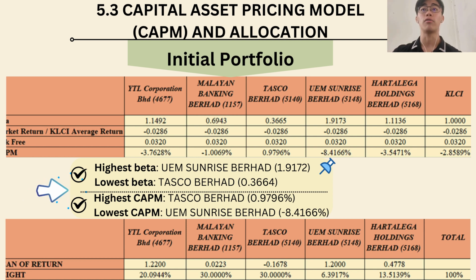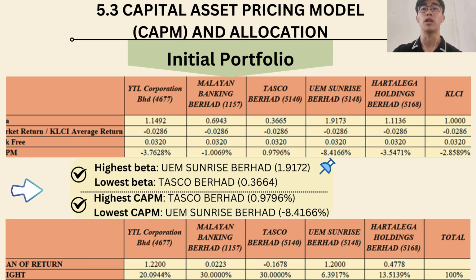Even though those stocks are high risk, their CAPM analysis shows that their expected returns are negative. For example, the expected return for UEM Sunrise is negative 8.41%, YTL Corporation Berhad is negative 3.76%, and Harta Lega Holding Berhad is negative 3.54%. This indicates that there are some internal or external factors impacting their company performance. Furthermore, Tasco Berhad has a positive CAPM of 0.97, reasonably low risk, low return.